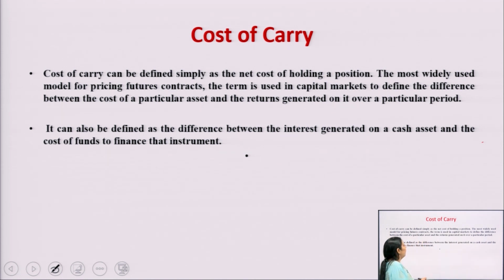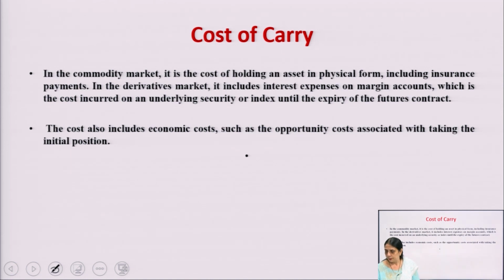Cost of carry can be defined simply as the net cost of holding a position. It is the most widely used model for pricing the future contract. The term is used in the capital market to define the difference between the cost of a particular asset and the returns generated on it over a particular period. I will discuss this point with the help of an example in the next slides.